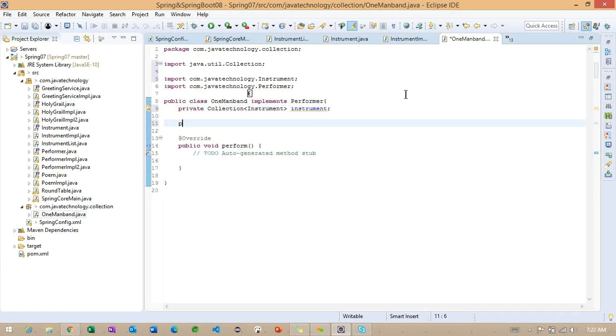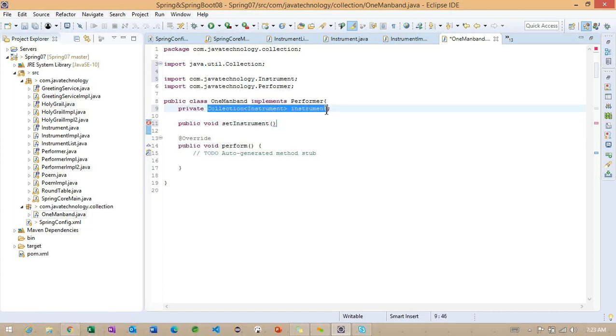And we need to specify the injection also here: public void set instrument.